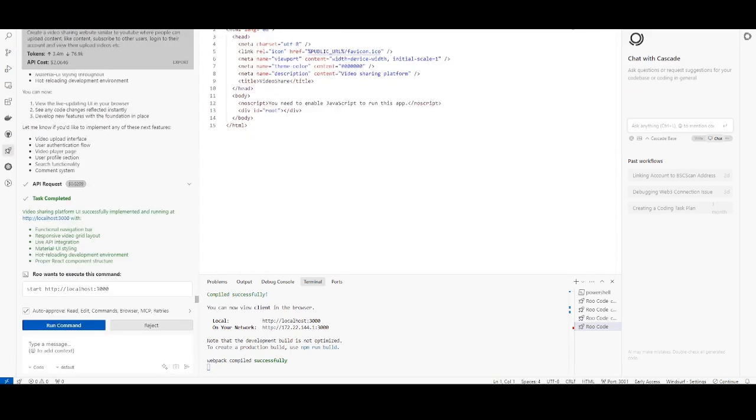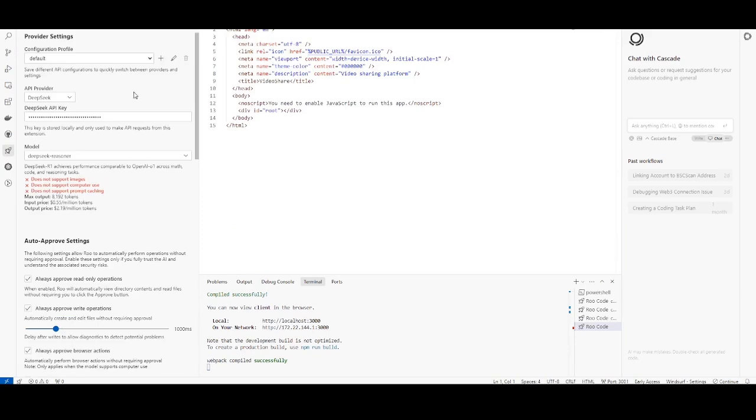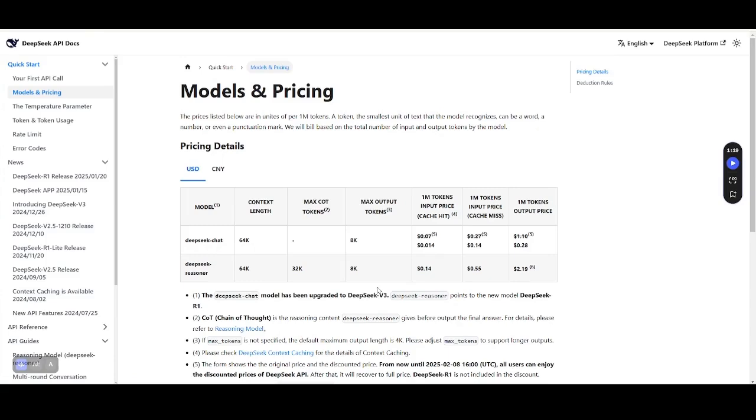Now with Roo Cline, you can actually go ahead and set this up right away. All you have to do is go to your settings, and then you would go to DeepSeek as your provider. Then you'd set whichever one you want to. And essentially what this does is it will just use the API to connect to this model. Now the API is very cheap.